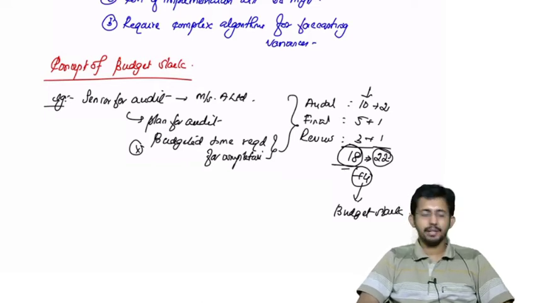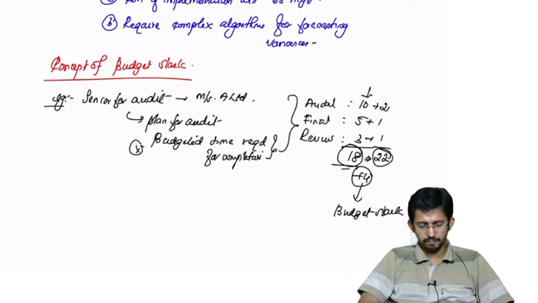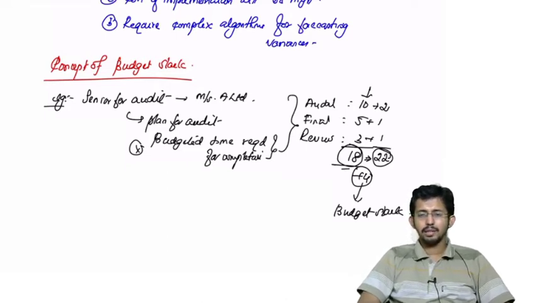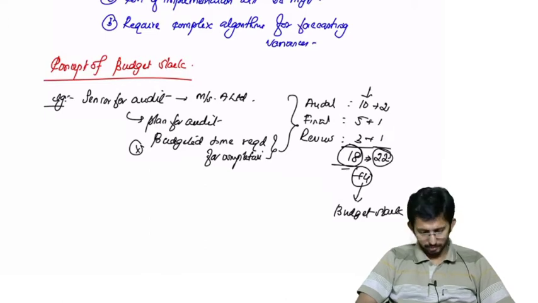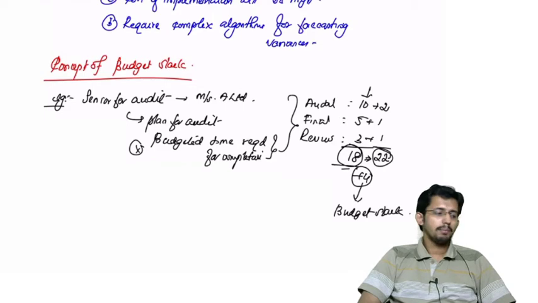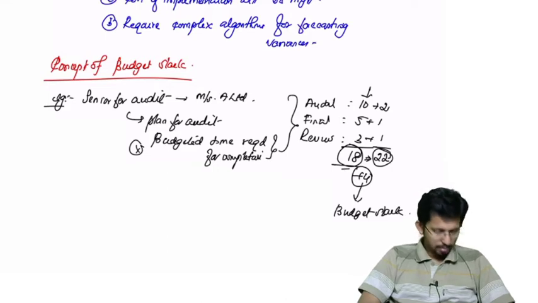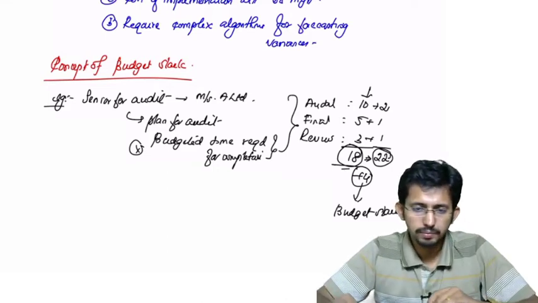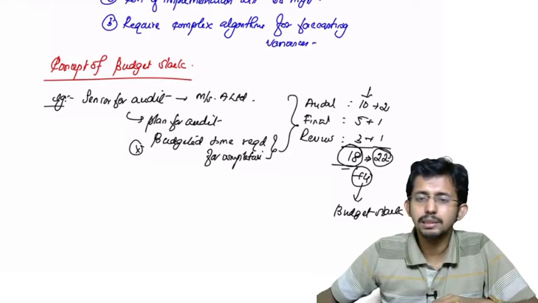Budget slack can be avoided by monitoring the budget preparation process, and also by reviewing the budget thoroughly before it is implemented. Okay, so that is the concept of budget slack.